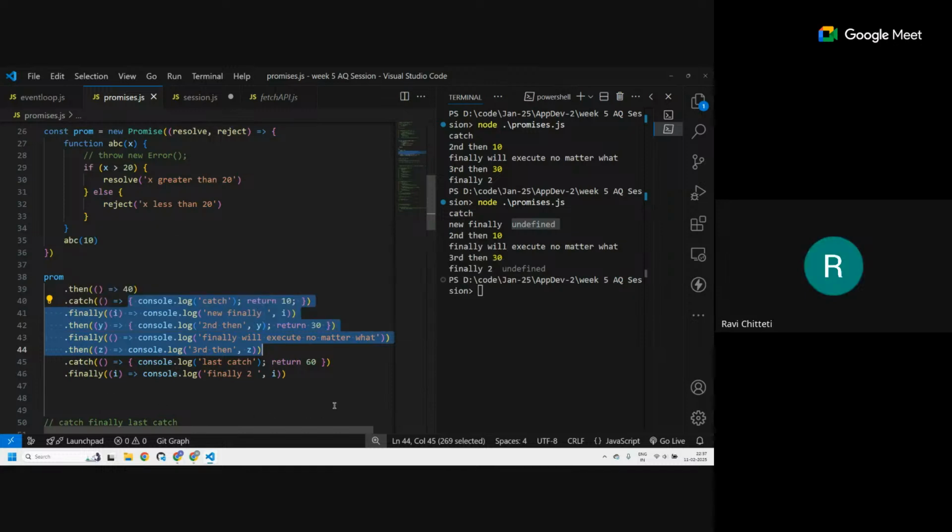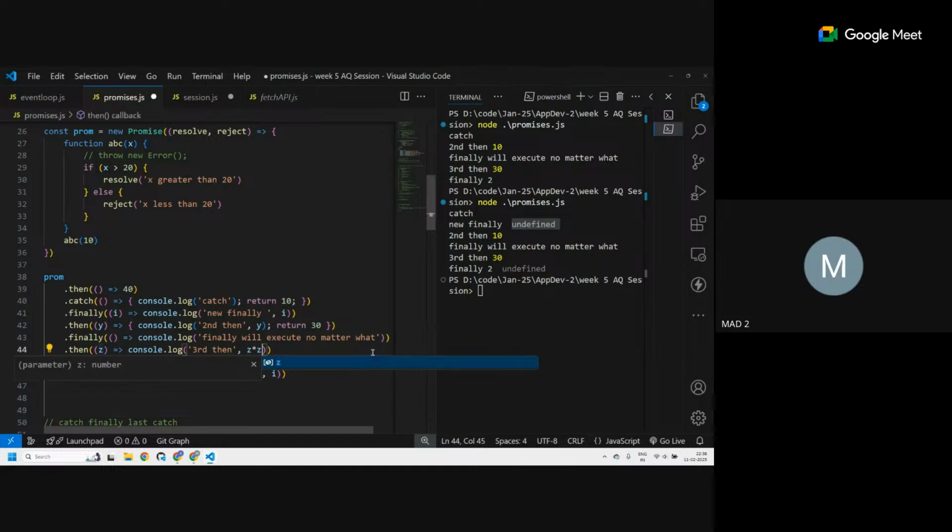And any value that is passed on is used in that function. For example, if you say z is used inside console log third, then you can get the value from the previous return. And return can also give an expression, z star z you can give. Oh, okay, I was thinking of pointers. Yes, you can do that. Okay, all right. Thank you.